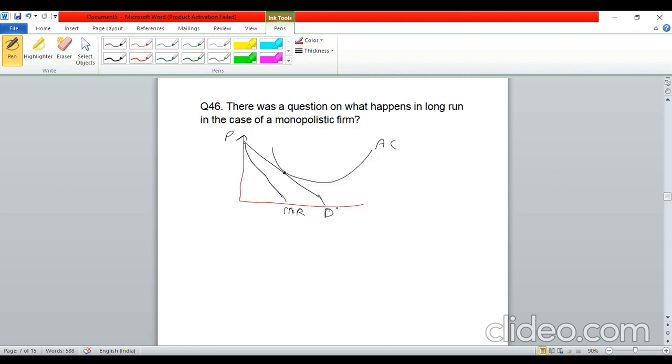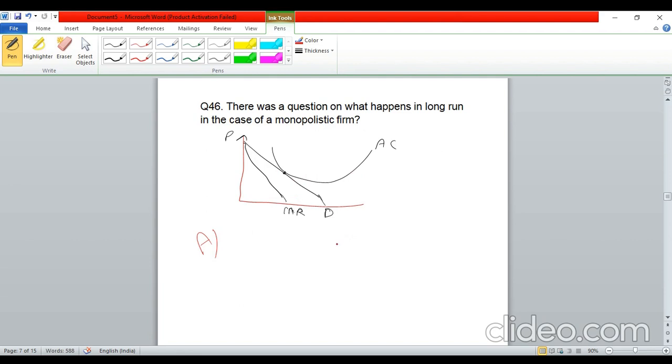Okay, next question, question number 46. This was again a simple, direct question. It was asked what happens in the case of a monopolistic firm in the long run, and there were some options that the price is equal to MC, it is equal to AC, less than AC, options were something like this. But one of the options was that the demand curve becomes tangent to the average cost curve in the long run, which I think was the correct option.